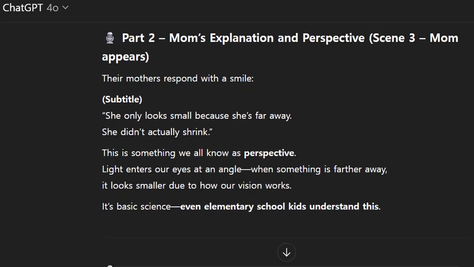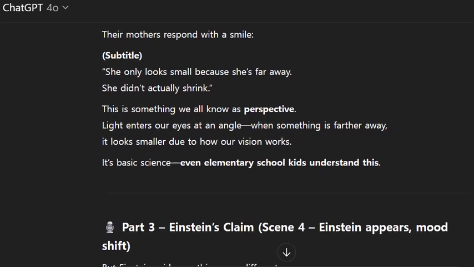Part 2, Mom's explanation and perspective. Scene 3, Mom appears. Their mothers respond with a smile. "She only looks small because she's far away. She didn't actually shrink." This is something we all know as perspective. Light enters our eyes at an angle. When something is farther away, it looks smaller due to how our vision works. It's basic science. Even elementary school kids understand this.